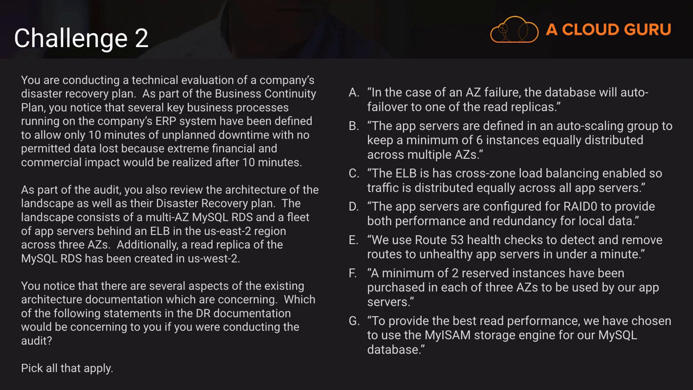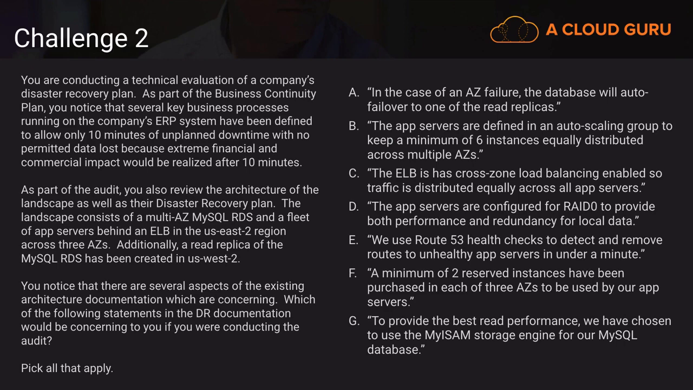Option C says ELB has cross-zone load balancing enabled, so the traffic is distributed equally across all the app servers. Cross-zone load balancing is a really good way to make sure that all your instances are being equally used, no matter which AZ they're in. Without cross-zone load balancing enabled on your ELB, each ELB endpoint will tend to use the resources that it only has access to in that specific AZ, which could lead to some disproportionate use of resources. So I like option C.